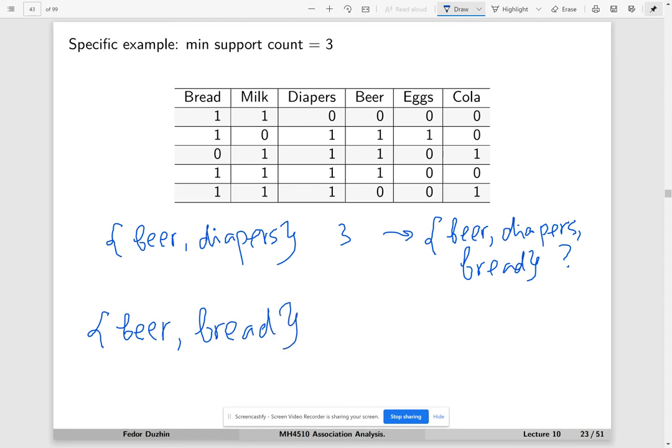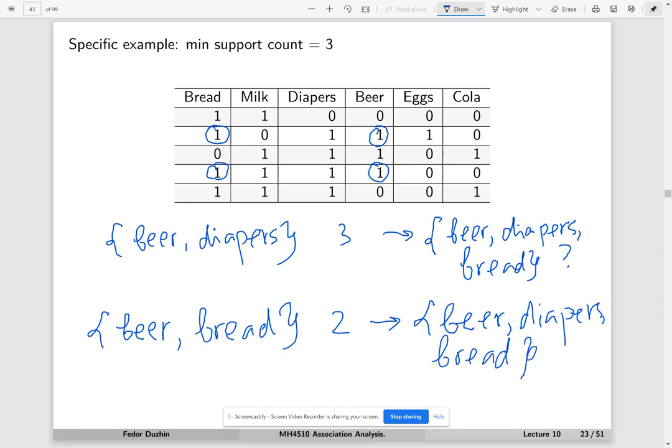But if at some point we consider the item set beer and bread, and we look at transactions that contain beer and bread together, there are just 2 of them. So the support count is 2, which means that anything that contains beer and bread, we shouldn't even bother considering. So for example, beer, diapers, and bread, at this moment we can rule out.